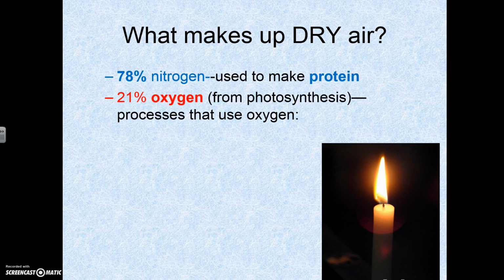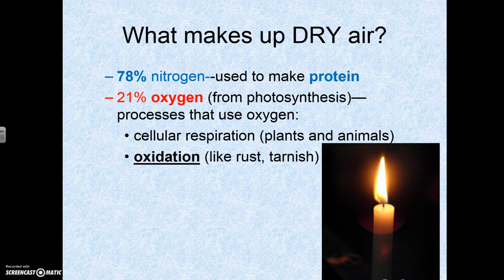21% of it is oxygen. This is mostly from photosynthesis, which you'll learn about in 7th grade. This is where plants turn carbon dioxide into oxygen, which is really, really good. There's a couple of different things that use oxygen, so cellular respiration. This is with plants and animals so that way they can grow. Oxidation, we talked about this with chemical weathering, that we wouldn't be able to have rust or anything like that without oxygen. And also combustion, which is like a candle.